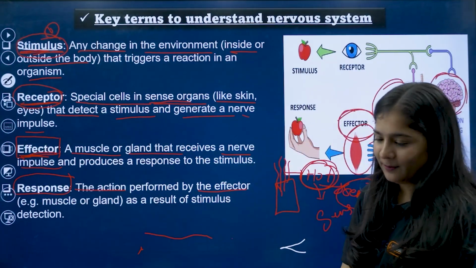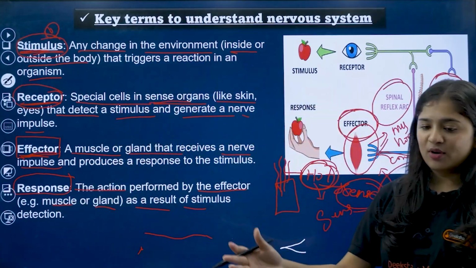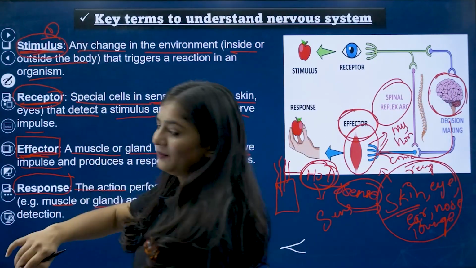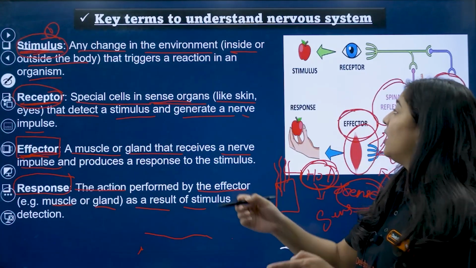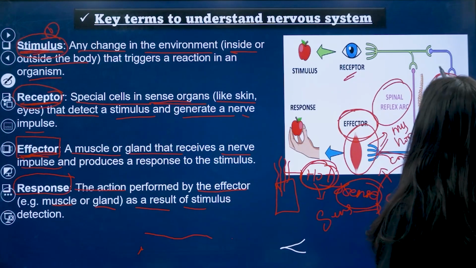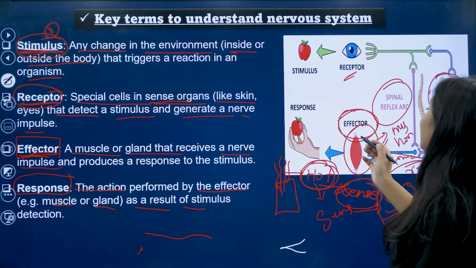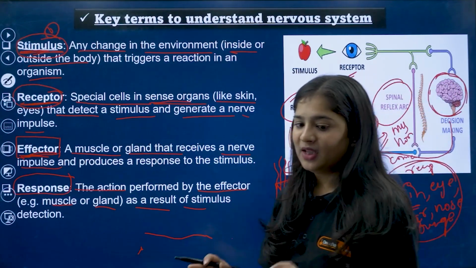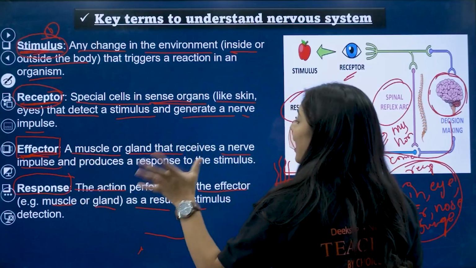Finally the results are out, for example, a muscle or a gland as a result of the stimulus. So that's the response. I hope you understand this. The stimulus is sensed. After the sense, what happens? It will go to the receptors, then it passes on to the CNS or spinal cord, then it comes to the muscle or hormone or glands. Then finally the results come out. We call it a response. It's very simple: stimulus, receptor, effector, and response.